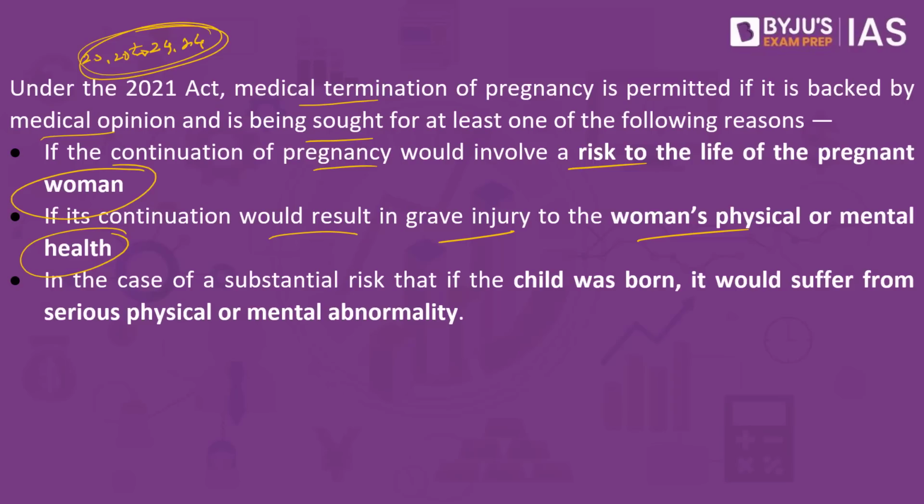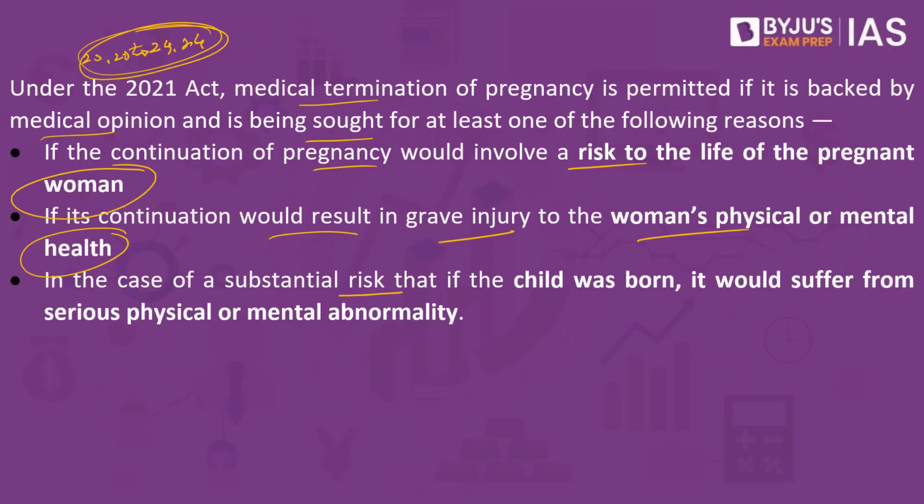She is going through emotional trauma, and this can be considered as well. Added to it, if there is an unwanted pregnancy because of the failure of the contraception method, even that can be considered as injury to the mental health of the woman and can be allowed to be aborted as well. This is the second condition.